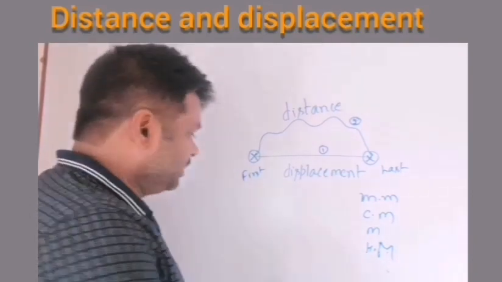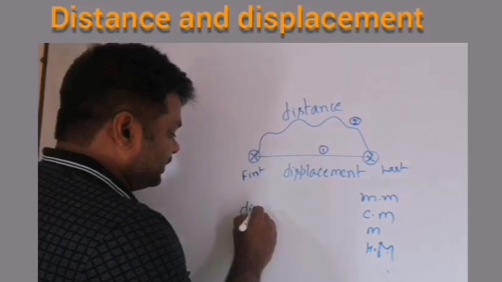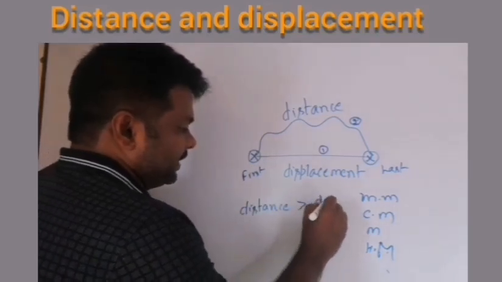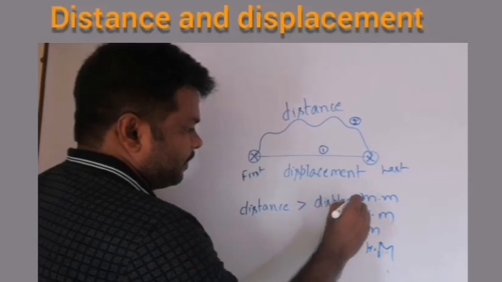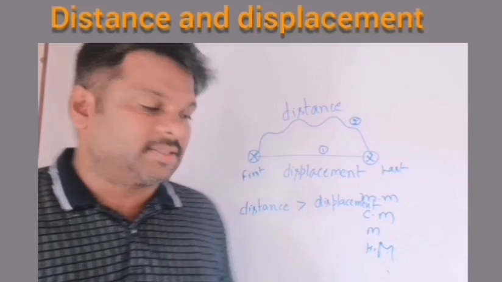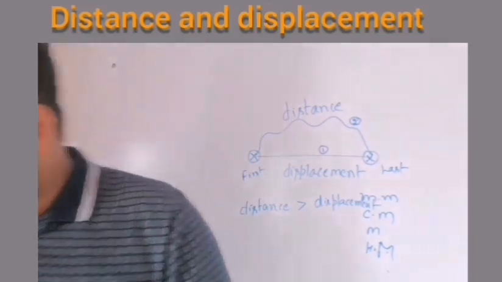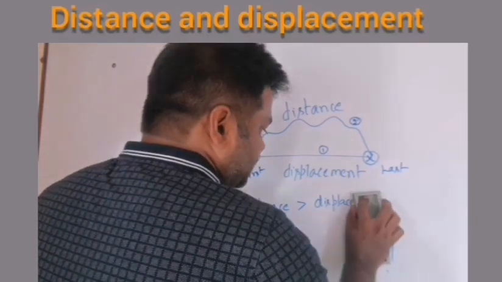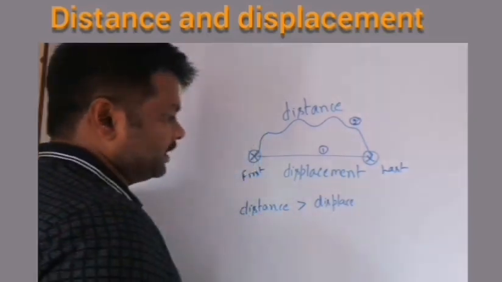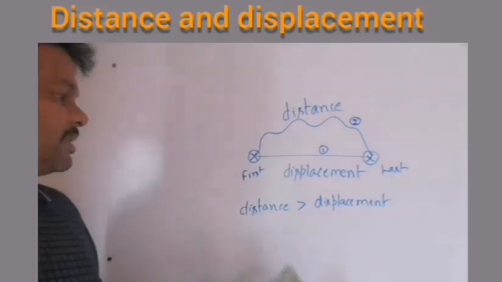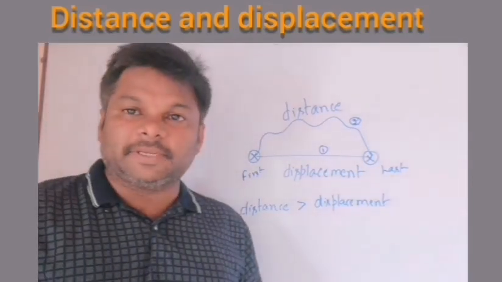So it is proved distance is greater than displacement.